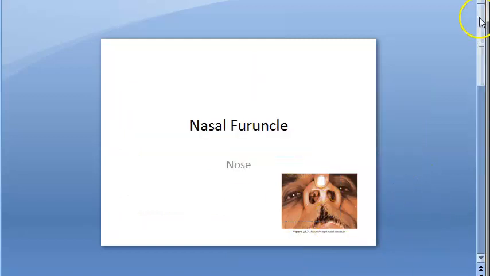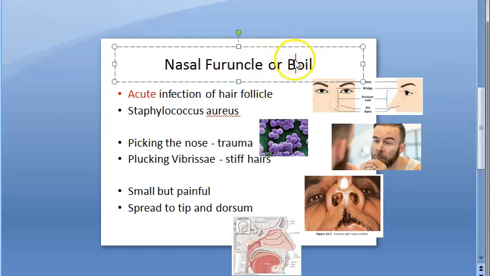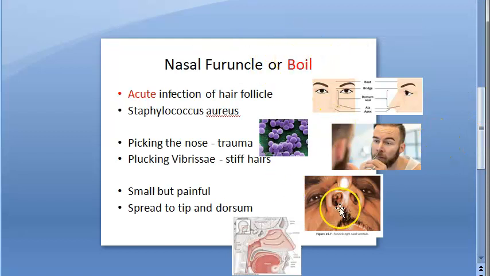So that's all about nasal furuncle, or boil also, they have called it here as boil, okay? So if they ask nasal furuncle, you will write this much in the exam, okay?